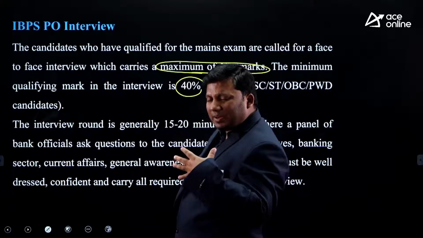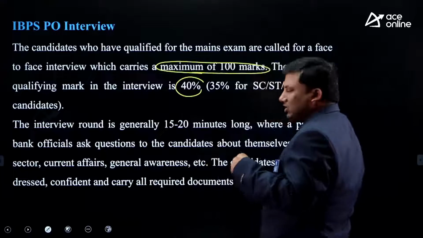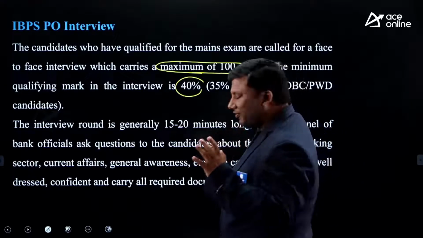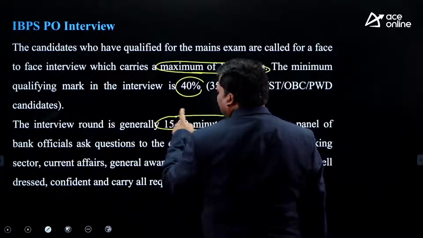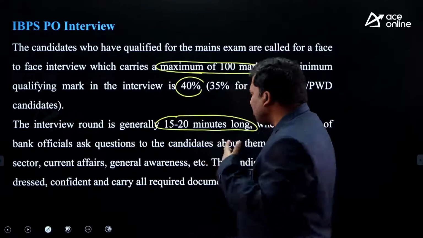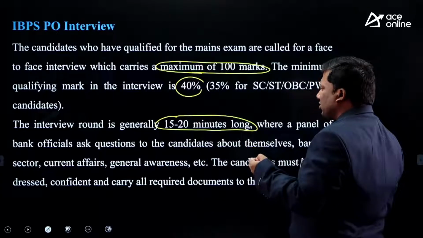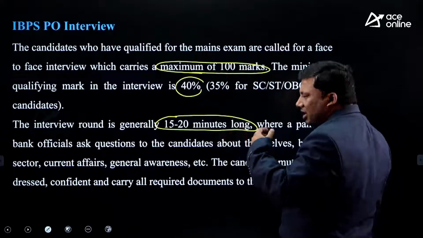The basic expectation is that the minimum qualifying mark should be 40%. Generally, the duration of an interview is 15 to 20 minutes. Generally, bank officials will act as panelists. They will ask the questions. They will check the students' understanding of current affairs and general awareness about themselves.